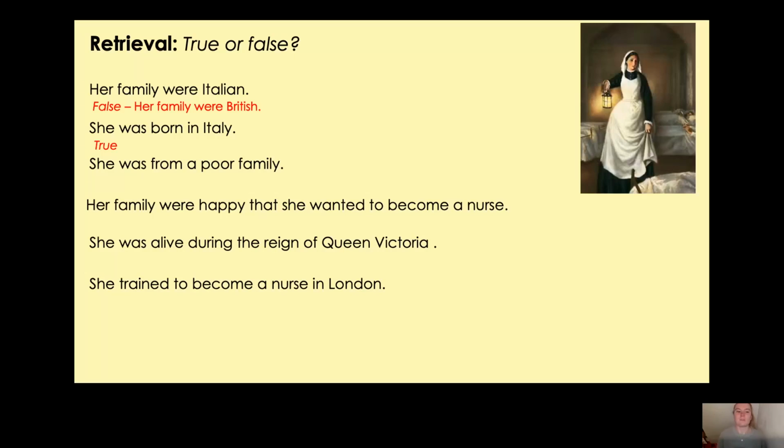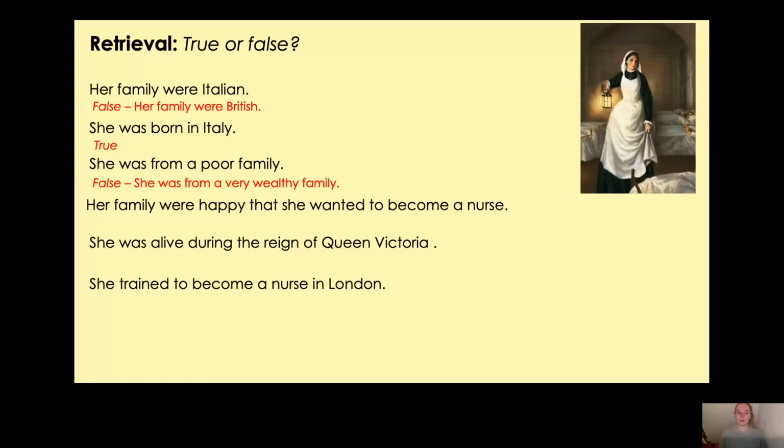Now, the next one. She was from a poor family. Was Florence Nightingale poor, or was she rich? That's right. That's false. She was from a very wealthy family. Remember, wealthy is a synonym for rich. We learned the word wealthy last lesson. So she was from a very wealthy family. And remember, they lived on that big estate called Embley Park, that big house with lots of servants. And that house today is a school, isn't it?